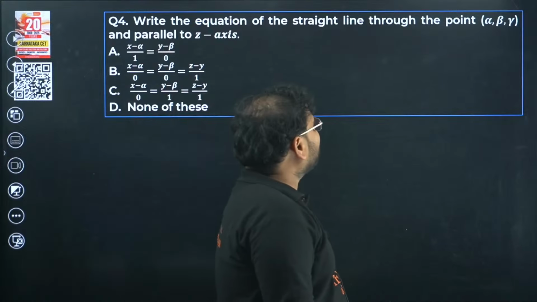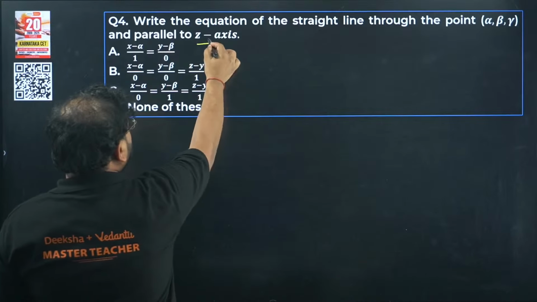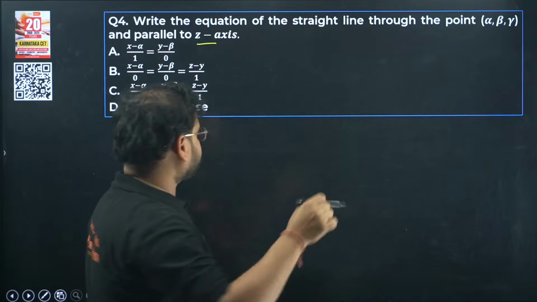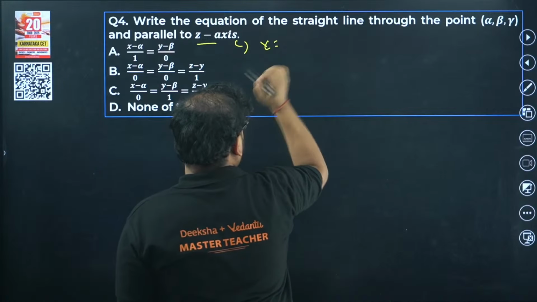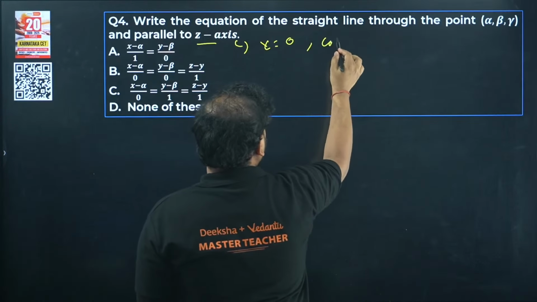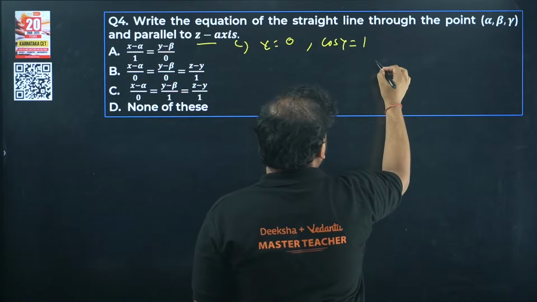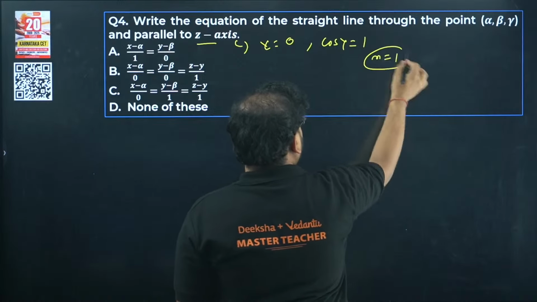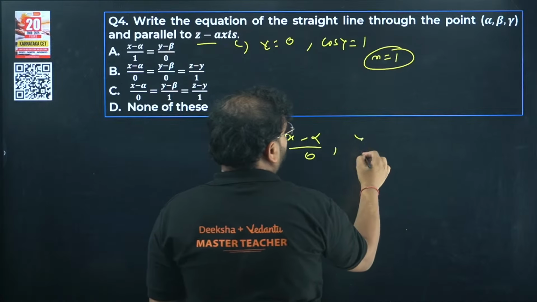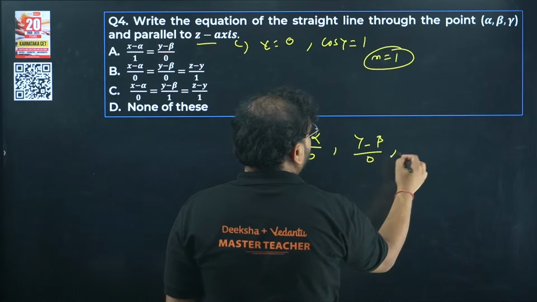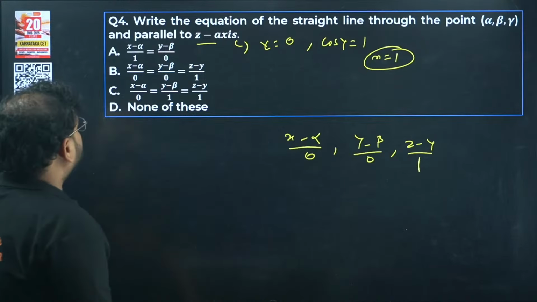Write the equation of the straight line through the point, parallel to z axis. Parallel to z axis means gamma will be 0, so cos gamma will be 1. So basically, for the values of l, m, n, n will be 1, and the rest will all be 0. So you're going to get x minus alpha by 0, y minus beta by 0, and z minus gamma by 1. So the answer will be option B.